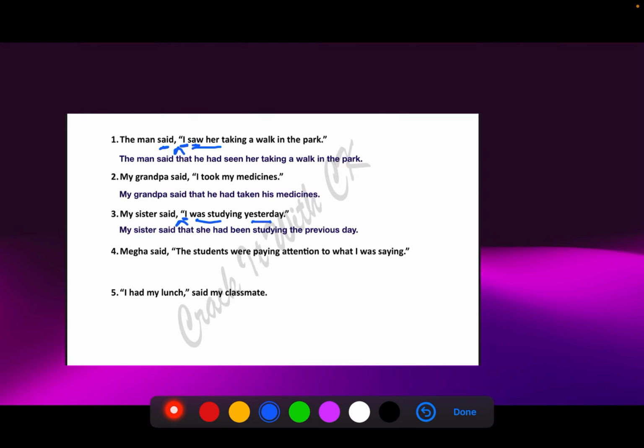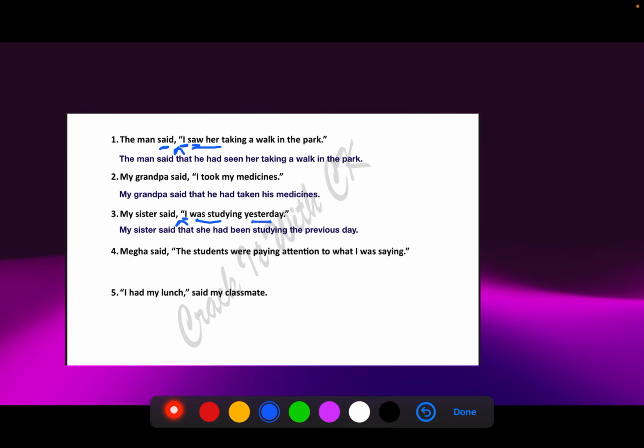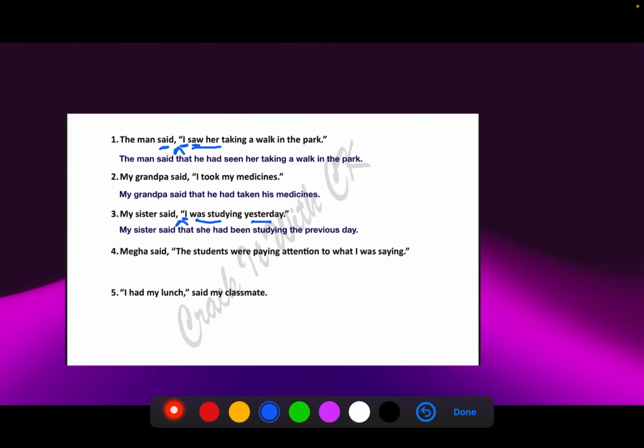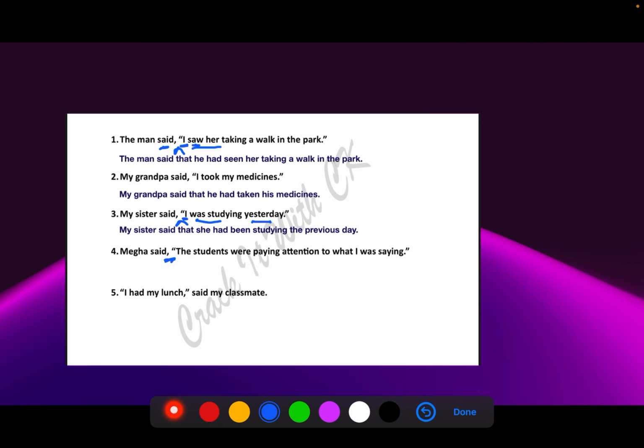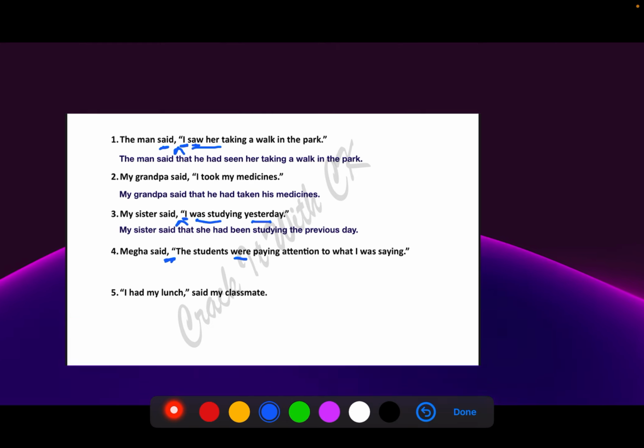My sister said that she had been studying the previous day. Next one. Megha said the students were paying attention to what I was saying. Okay, what is Megha saying? That the students were paying attention to whatever she was saying. So in direct speech, Megha said that. You will add that over here. The students had been paying attention because this is already past. So had been paying attention to what she was saying.